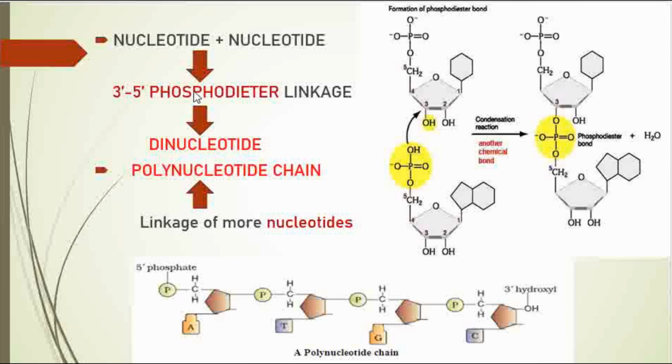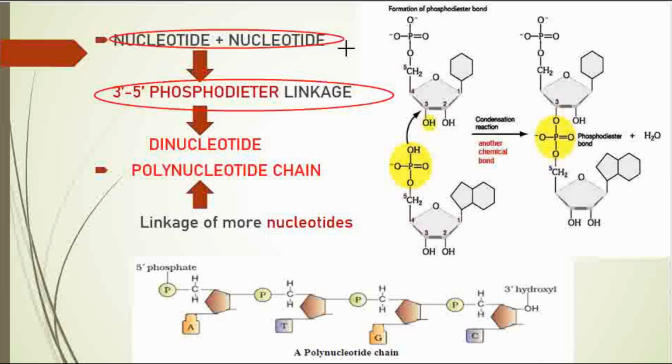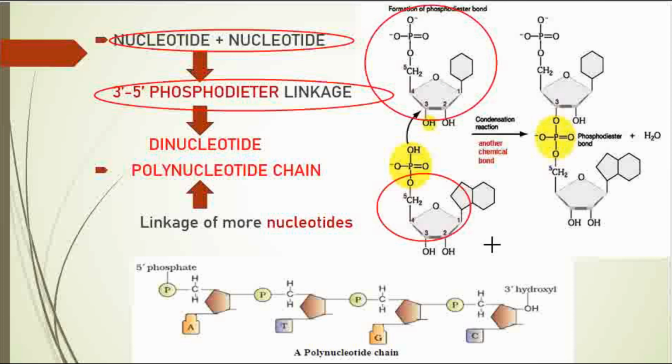Next, if you see, one nucleotide gets linked to another nucleotide by a linkage known as 3'-5' phosphodiester linkage. So all the linkage names you must remember. So how does one nucleotide link with another nucleotide? By 3'-5' phosphodiester linkage. So here you can see the formation of a phosphodiester bond, one nucleotide getting linked to another nucleotide.